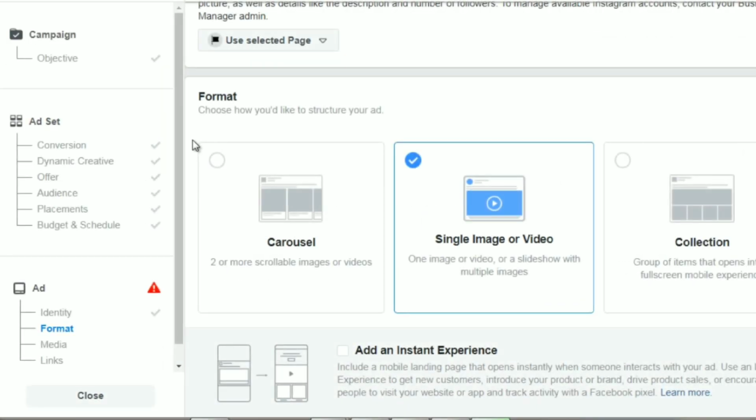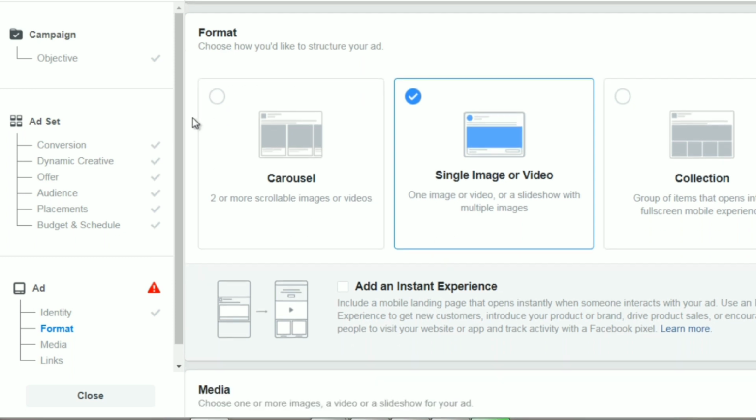Okay, so this is the ad, and what you want to do first is up at the top, you're going to want to choose the Facebook fan page that you're going to advertise from. Next, right here, you're going to select the Instagram profile if you have one. If you don't and you're not advertising to Instagram, don't worry about it. The next thing is format, which is different types of ways that Facebook will show your ad.